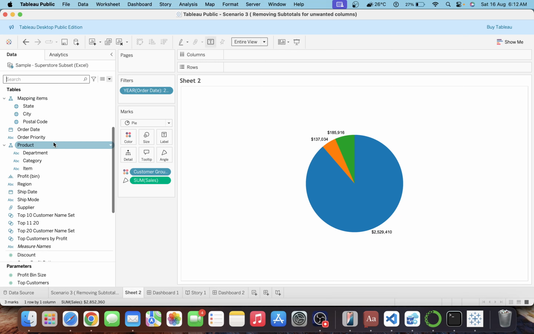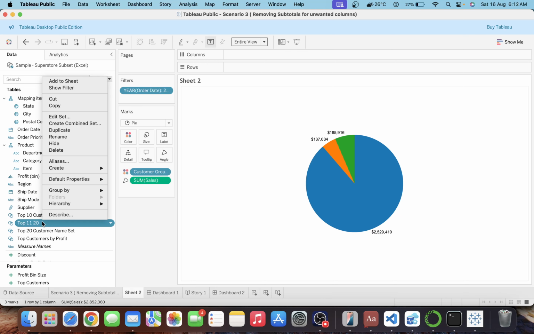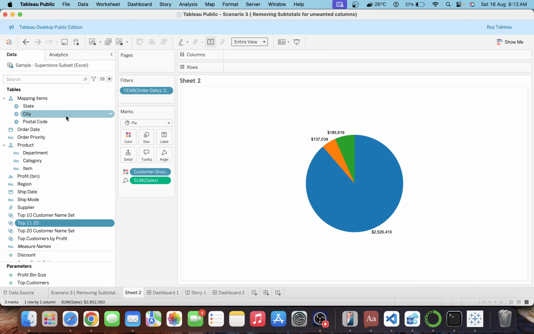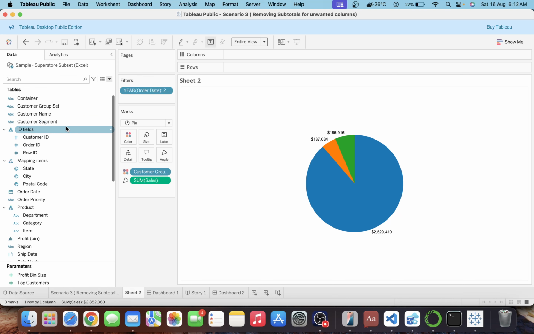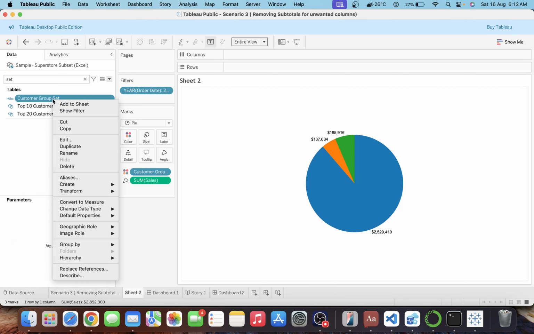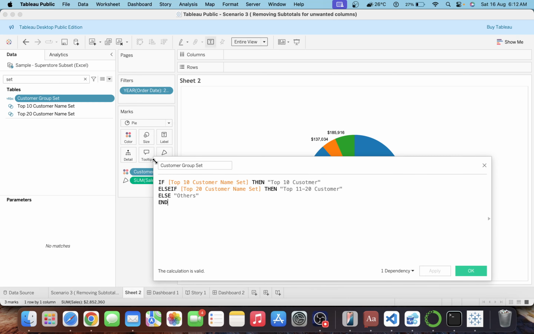The third step is to make a combined set. You must have heard about it. How do we make a combined set? Select the two sets we have just created, choose all members in both sets, and name this set Top 11 to 20. On top of that, we need one calculation, which is very simple.